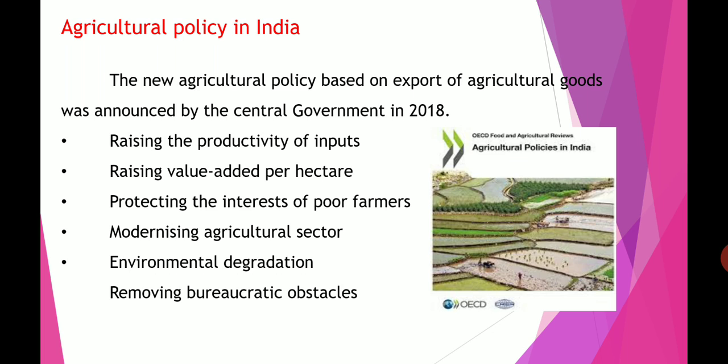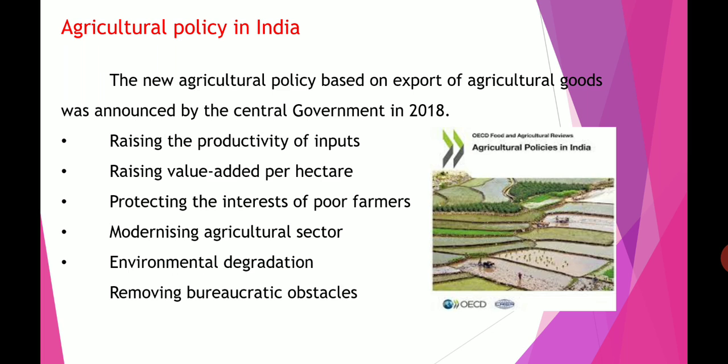So this agricultural policy of the country is mostly designed by the government for raising agricultural production and productivity. To develop agricultural production and productivity, our central government removes some restrictions on export, so that the income level and standard of living of farmers rise within a short time. This agricultural policy gives us some points, such as raising the productivity of input.